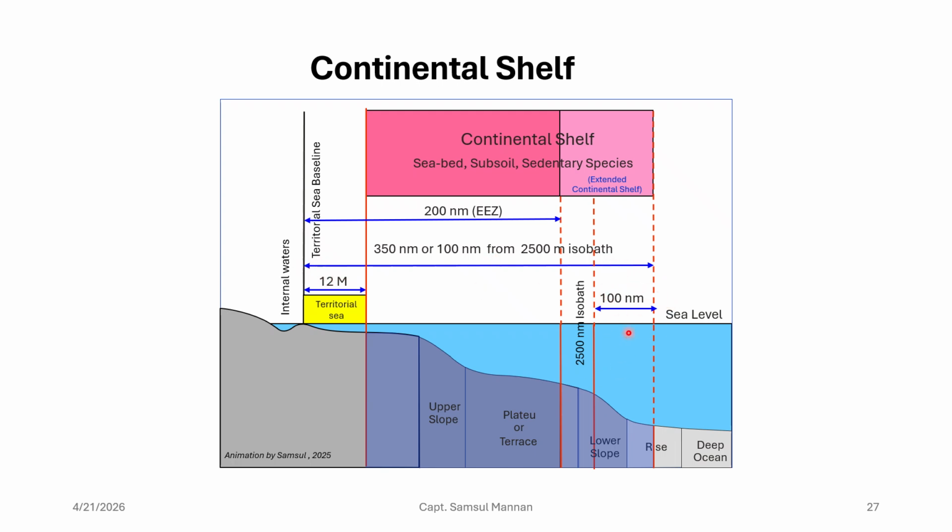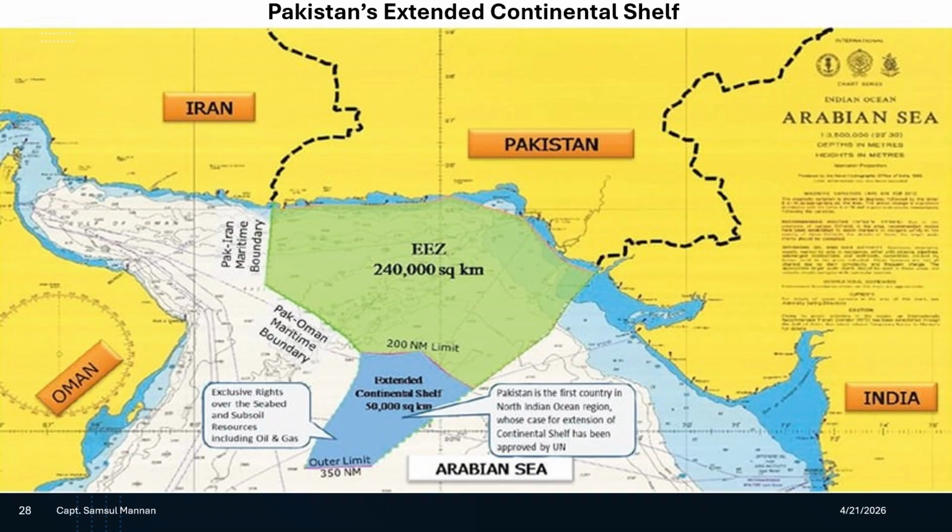And in that external continental shelf, what happens? The coastal state will have right over the seabed and subsoil, but they will not have exclusive right on the water column. Here in the picture you can see the external continental shelf of Pakistan. So obviously Pakistan has got an EEZ area of almost 240,000 square kilometers.